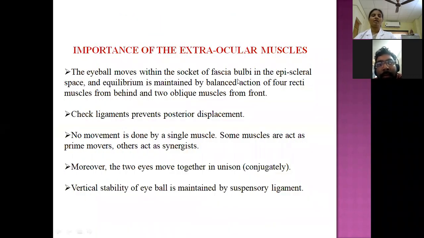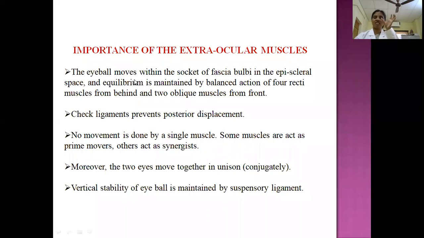Here you must know one thing. What are these extraocular muscles? What is the importance? As I told, these are muscles for the movement of the eyeball. So here the eyeball muscles within the socket of fascia, as I told, the fascia bulbi forms a facial socket. Within that facial socket, the eyeball can move freely. But how is the eyeball stabilized, means placed in that position?